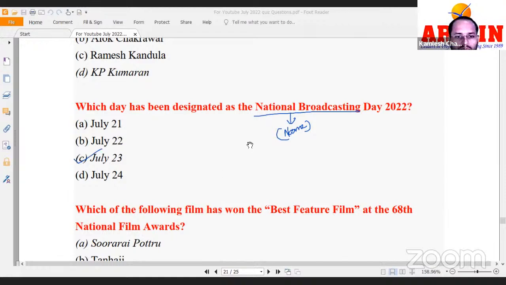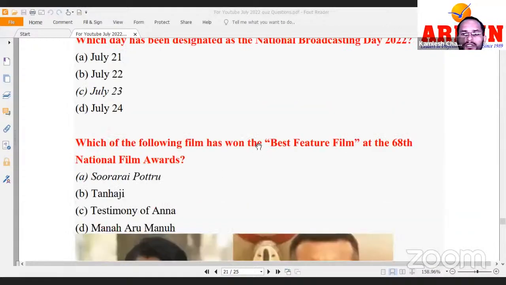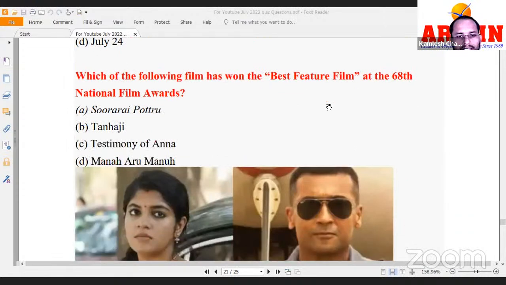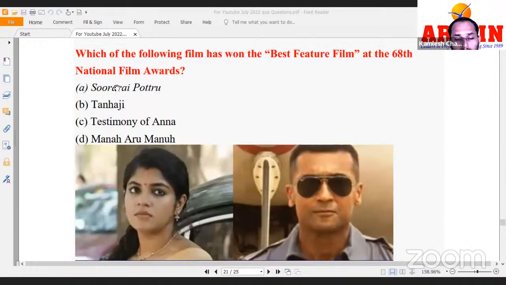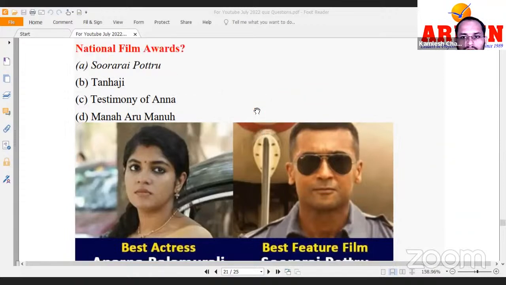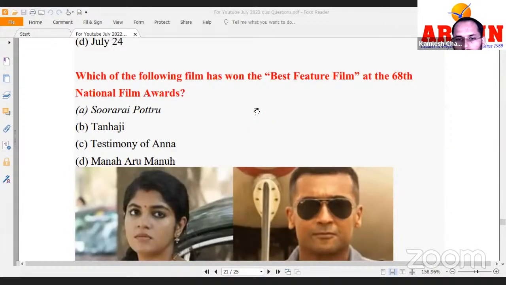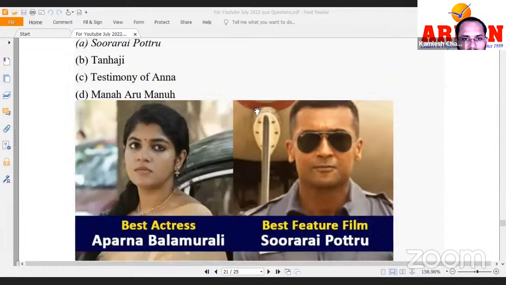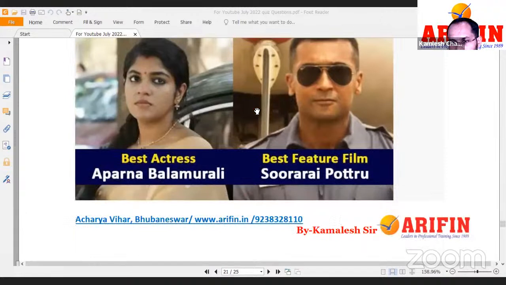See the next question. Which of the following has won the best feature film at the 68th National Film Awards? Pardon me, it was Film Awards. Okay, so Filmfare Award and Film Award with a difference also. Surarai Potturu. This movie won the best feature film at the 68th National Film Awards. Okay, see, Film Awards are by the President. And Filmfare Awards are private awards basically.